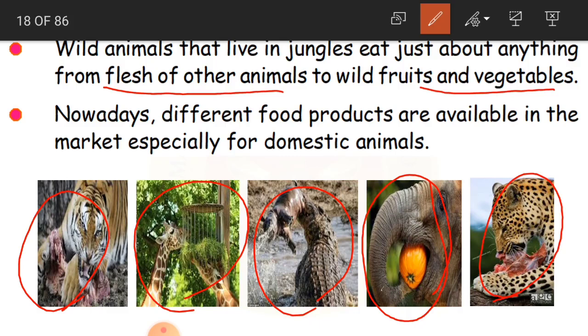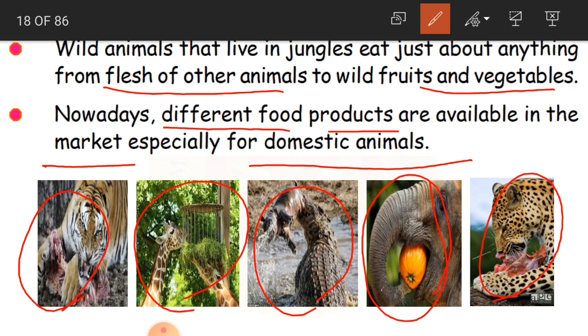Nowadays different food products are available in the market, especially for domestic animals. For domestic animals, children, ready made food is available in the market. If you go to any shop like supermarkets, for your pet animals you get some packaged food, which you can just give to your domestic animal, and it gets all its nutrients in that food.